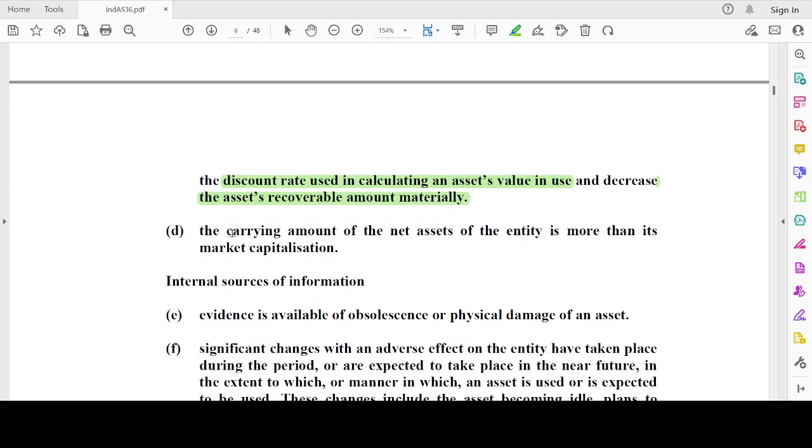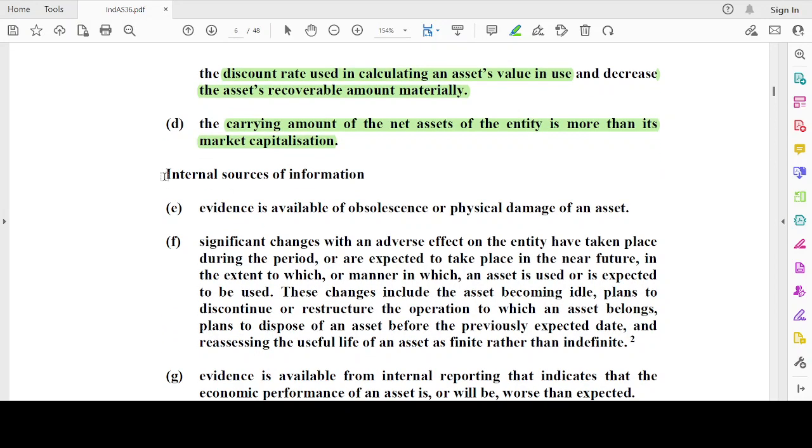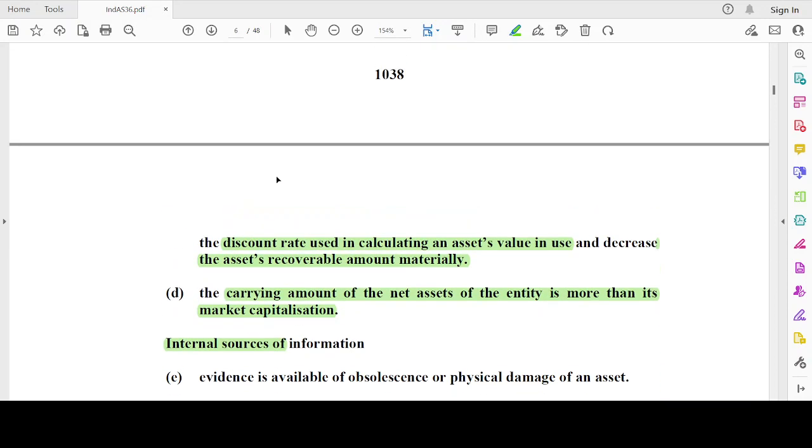The carrying amount of the net assets of the entity is more than its market capitalization. The carrying amount of the net assets is more than the market value. This is market capitalization. What are the internal sources of information? Let's repeat the external sources once before we move on to the internal sources.